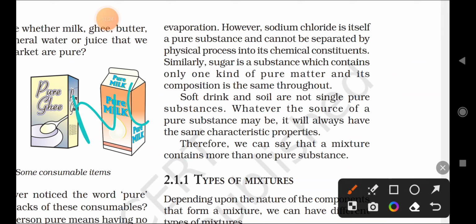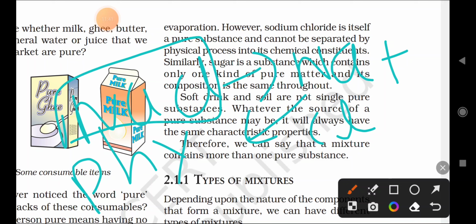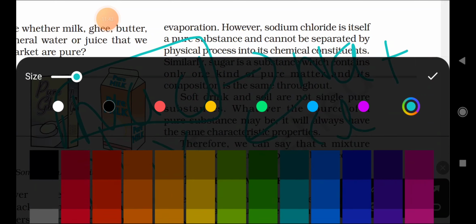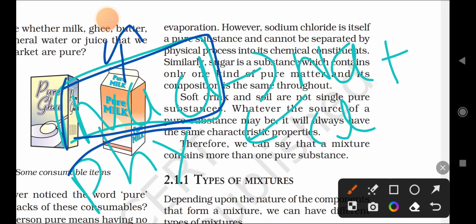Okay, this is sodium chloride, correct? We cannot convert this sodium chloride compound into sodium and chlorine by which method? Physical method. Remember that. We can separate by a chemical method, but we cannot separate sodium chloride by a physical method, as sodium is different and chlorine is different.